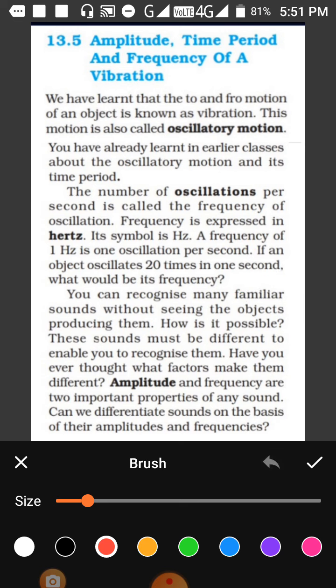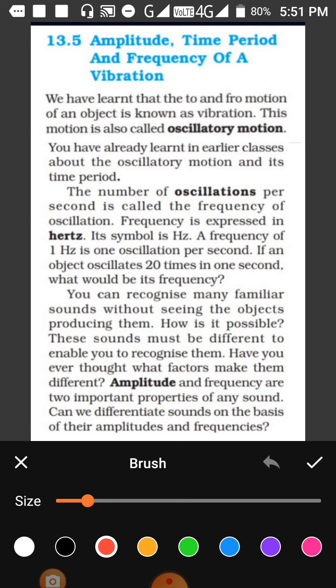You can imagine many similar sounds without seeing the objects producing them. So that is the beginning of oscillations and hertz. Now the next thing is, many sounds we hear and we don't see the object, but still we can make out what it is. How is it possible? These sounds are different from the sounds which you hear around. So these sounds must be different to enable you to recognize them. The factor which makes the sound different is amplitude. So amplitude and frequency are two important properties of any sound.